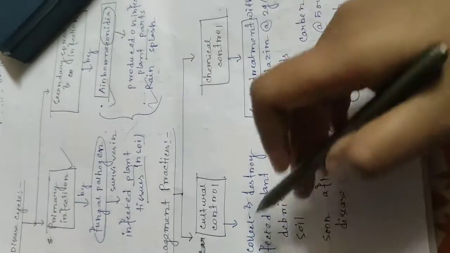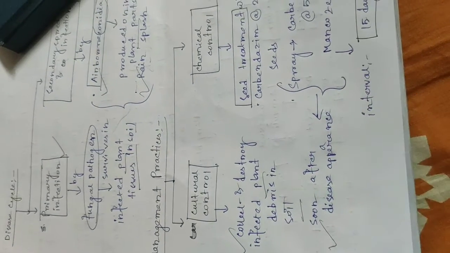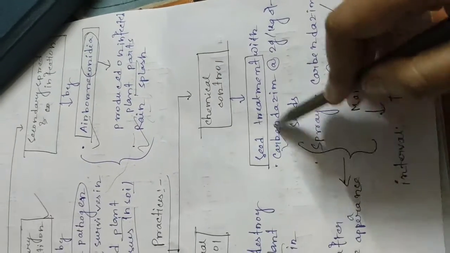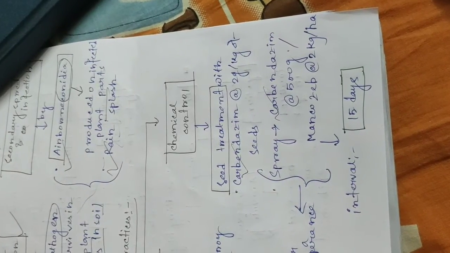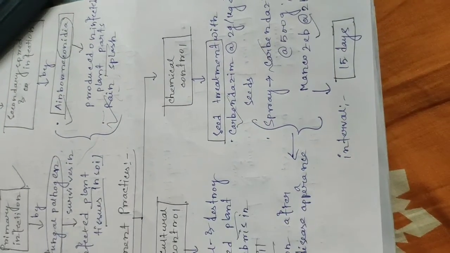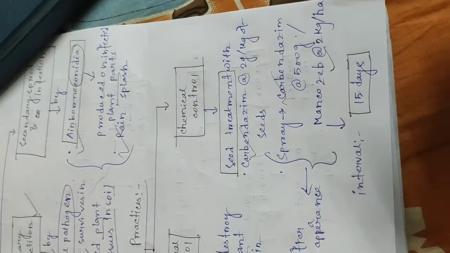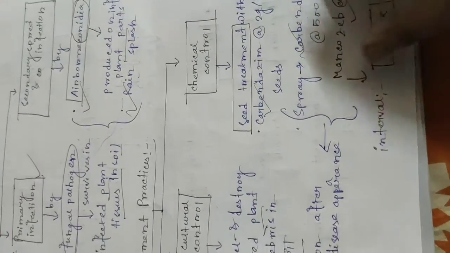Management practices. Cultural control: collect and destroy infected plant debris in the soil soon after the disease appears. Chemical control: seed treatment with carbendazim at the rate of 2 gram per kg of seeds. Spray carbendazim at the rate of 500 gram or mancozeb at the rate of 2 kg per hectare. After the disease initiation, repeat the spraying of carbendazim or mancozeb at an interval of 15 days.